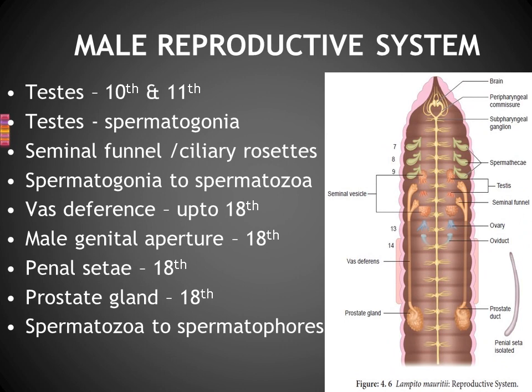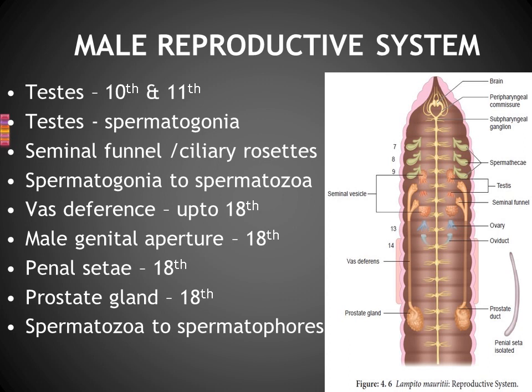And now let us see the structure of the male reproductive system of earthworm, right? As we said already, earthworms are made up of segments. Especially we said the segments are metameres, meaning the same unit is repeated throughout the length of the body, right? Okay.